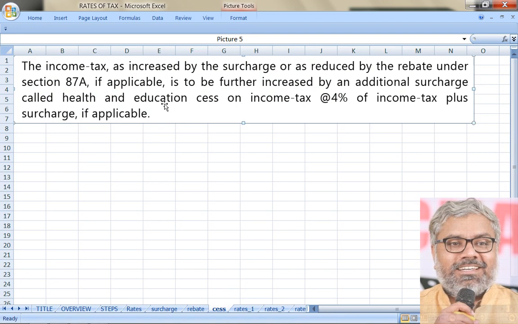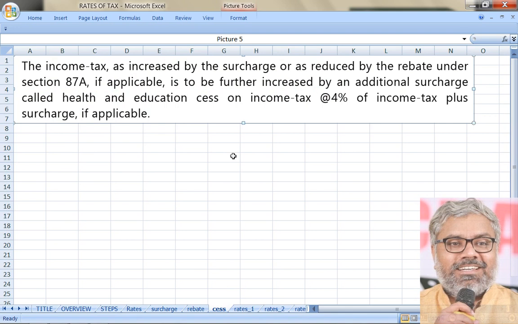Don't use the word surcharge here, use the word cess. And what type of cess is this? Health and education cess. This is the word you have to use fully. And at the rate of what? 4%. On what? On the income tax that is calculated after increasing it with surcharge or reducing it with rebate.